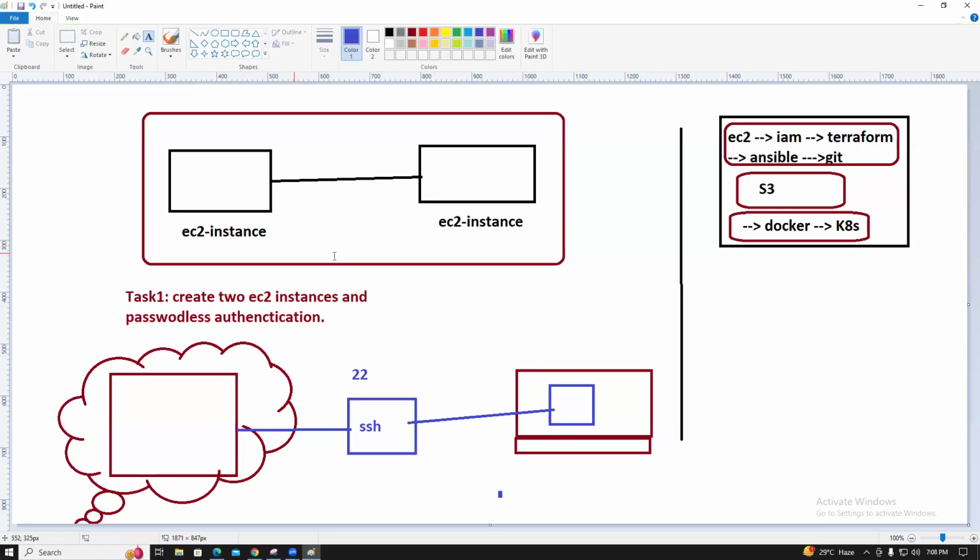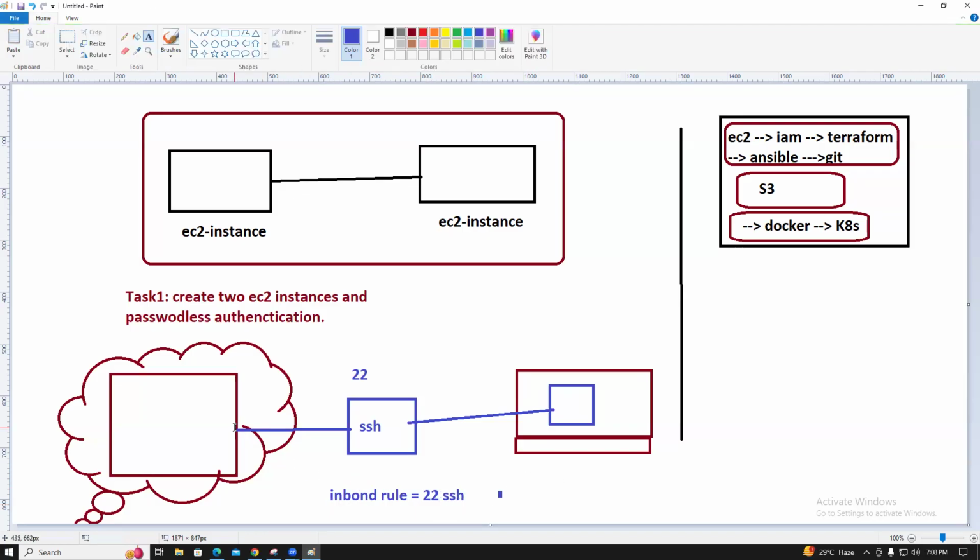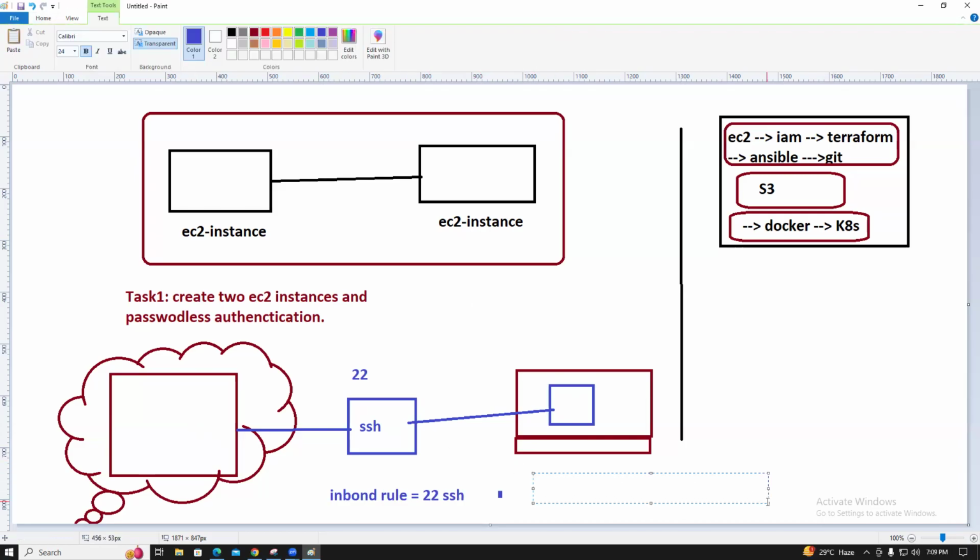If both the servers have the inbound rule enabled, we need to enable 22 SSH. This is a shell prompt, right? How are you connecting to the shell? Through Putty with the IP address. So ssh -p port number 22.